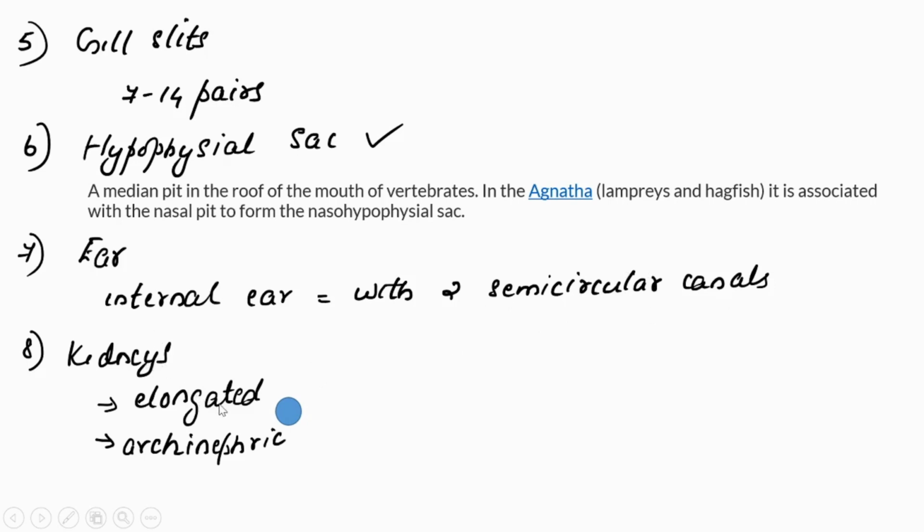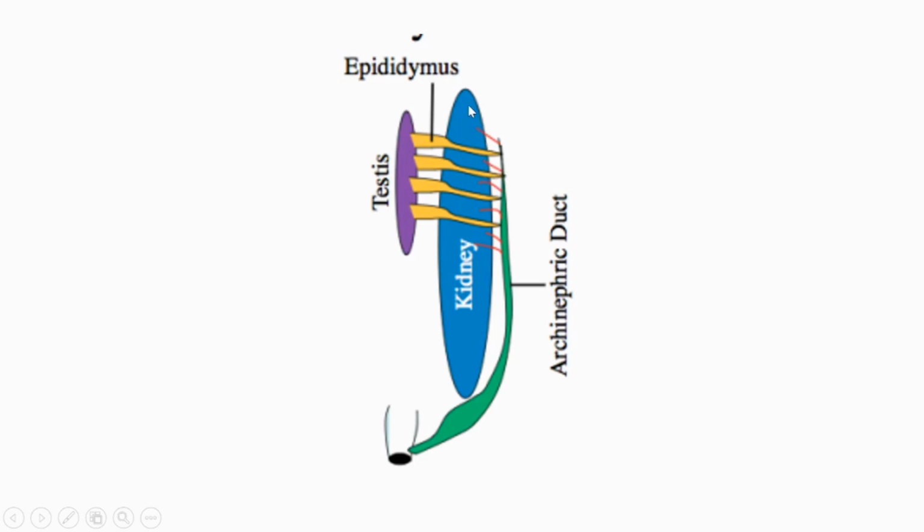Elongated kidneys are present in Agnathans, and the kidneys are archinephric. Archinephric means, as evolution progresses, Agnathans are primitive forms. So this is an archinephric duct. A duct is there, and depending upon the stage of evolution, in primitive forms this duct's anterior portion is modified and developed into kidney. Such a type of kidney is called archinephric. If the middle portion of this duct develops into kidney, then it becomes mesonephric. Okay, like that.